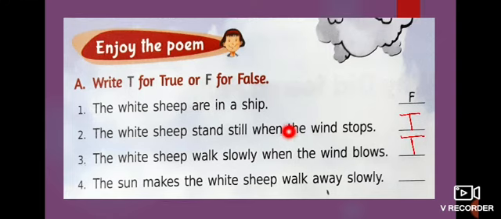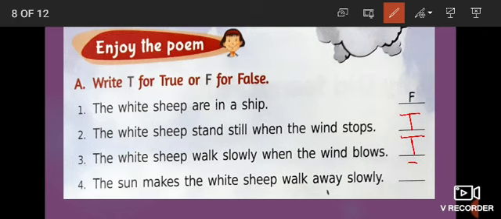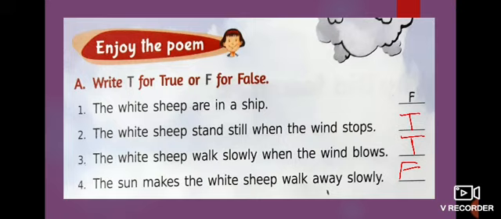And then look at the fourth one. The sun makes the white sheep walk away slowly. Who makes the sheep walk slowly? The wind only makes it, no? The sun is making it? No, the statement is wrong. The wind only makes the sheep-like cloud move slowly. But here they mentioned the sun. It's a wrong one. So what do you have to write? You have to write F. You all understand it, no children? Shall we pass on to the next one?